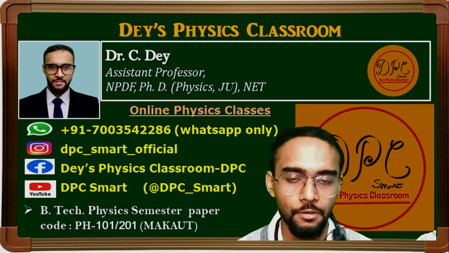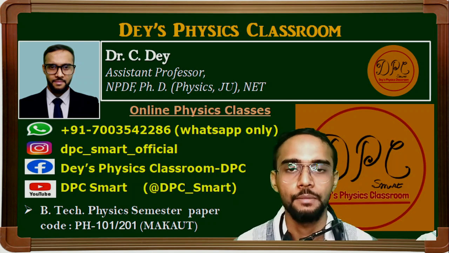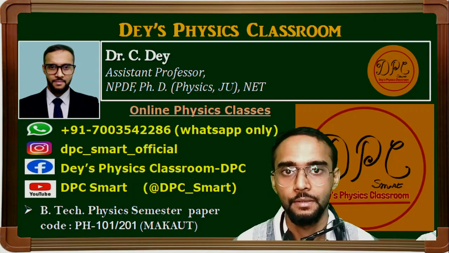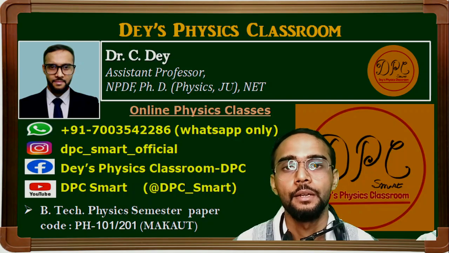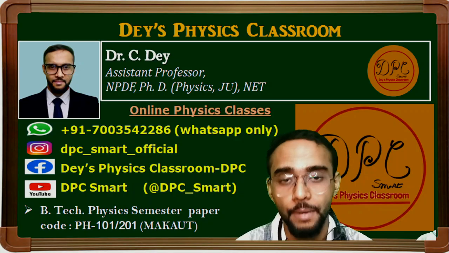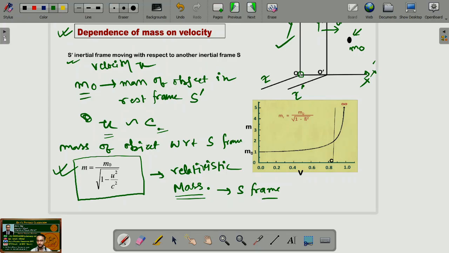What we get is that an object has mass m naught in its rest frame, and that frame is moving with a velocity with respect to another frame. Then if someone measures the mass from the other frame, it will be different from m naught, given by the equation I have discussed previously. Now if we plot the m versus velocity graph using this relation, we will get this kind of graph, with m along the y-axis and velocity along the x-axis.